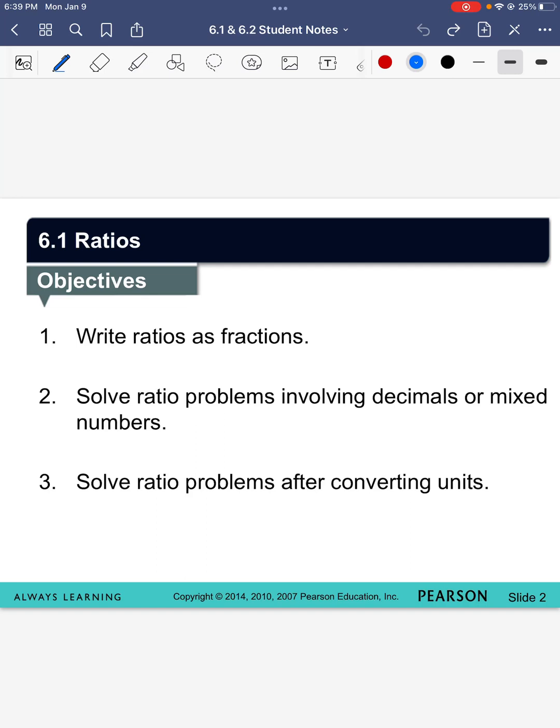Alright guys, so today if you're in standard pre-algebra, we're going to be working just on 6.1. If you're in honors, we're going to be working on 6.1 and 6.2. So we're going to be talking about ratios in 6.1. I know you guys have worked with ratios before. You worked with them last year. We're going to be writing ratios as fractions. We're going to be working with ratios that have mixed numbers and decimals, and we're going to do a little bit of converting units, which you guys also did last year.